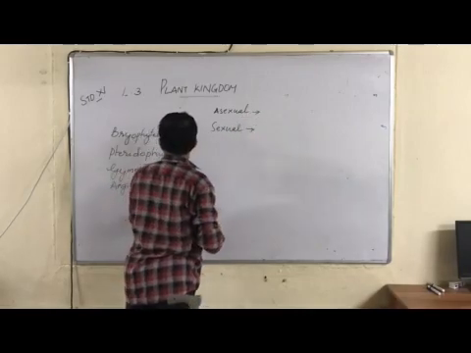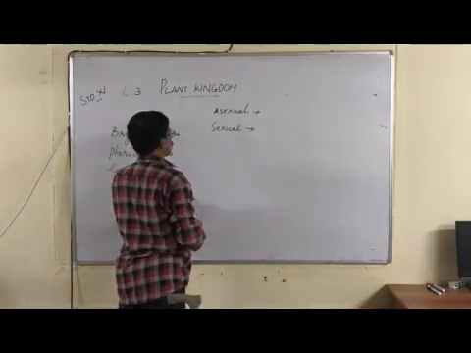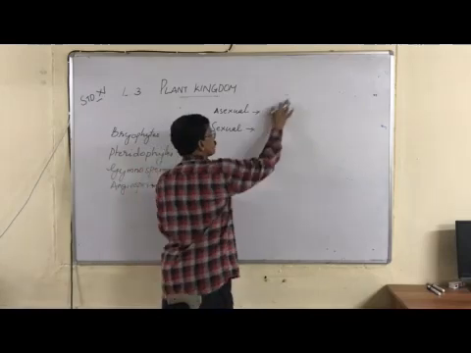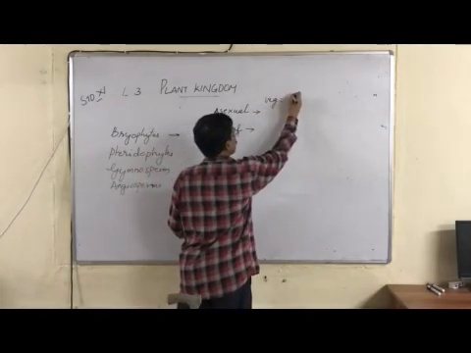Asexual reproduction takes place by vegetative fragmentation. Vegetatively, they break up the plant body into fragments.